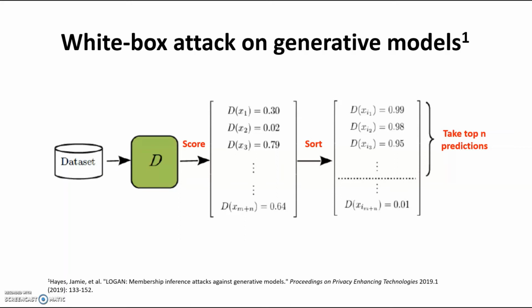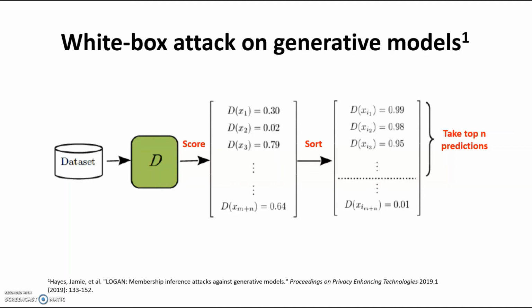So the way it works is the adversary has a data set, passes each of the samples in the data set through the discriminator, obtains a score for each sample, and then sorts the samples in descending order. The attack also assumes that the adversary knows how many samples were used in the training of the model, say n, and takes the top n predictions.